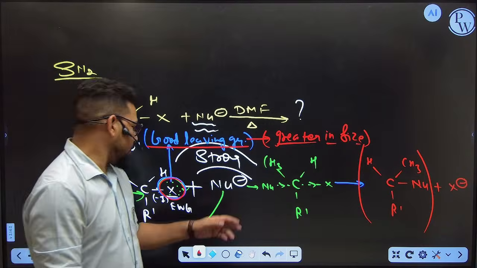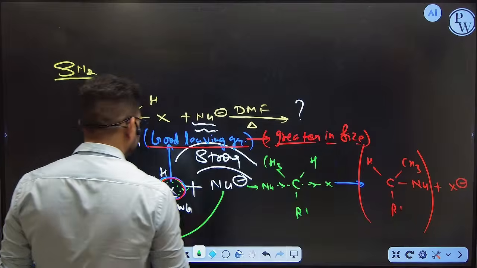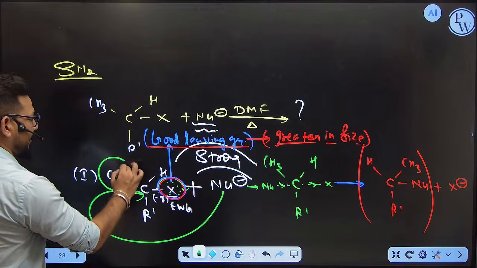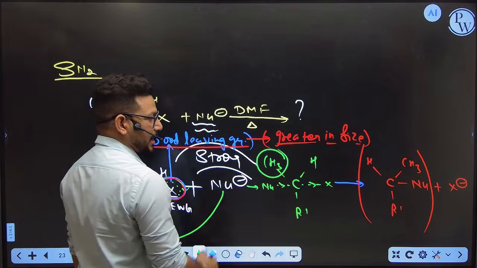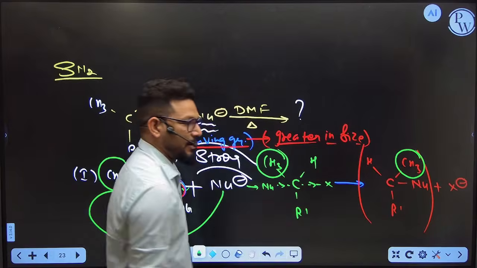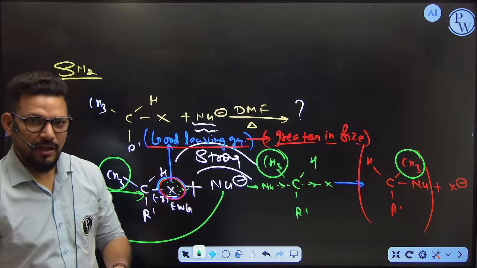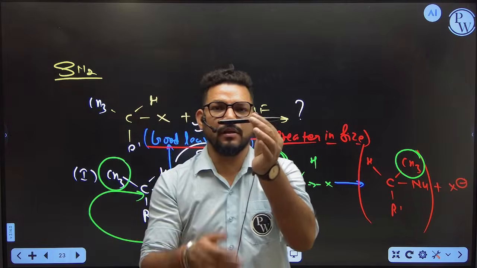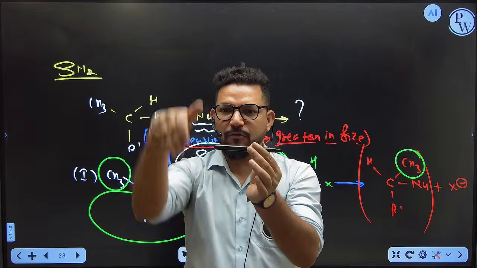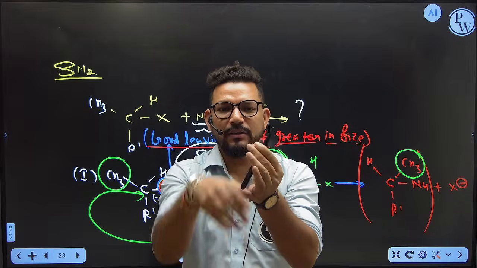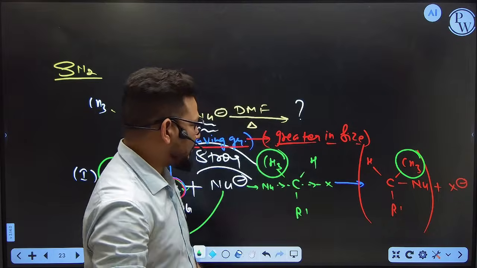Done? Now you can notice one thing. Here you can see methyl is on the left side. Here also methyl is on the left side, but here you see methyl is on the right side. That means the compound is getting inverted because the attack is so fast. It looks like this, like this is a molecule. If you attack from the back side, what will happen? If you are attacking very fast, the molecule is getting inverted. So that's why it is going to happen here.